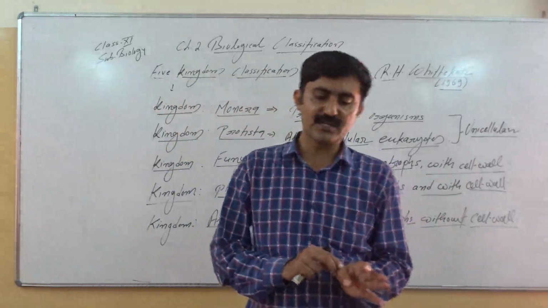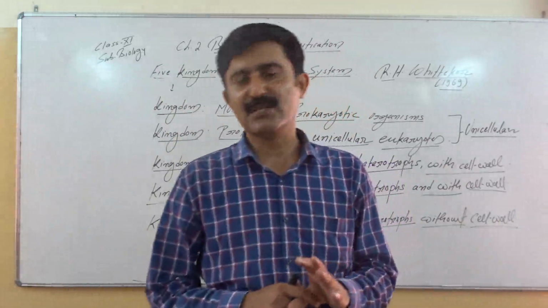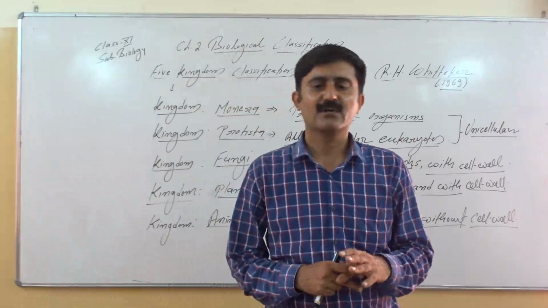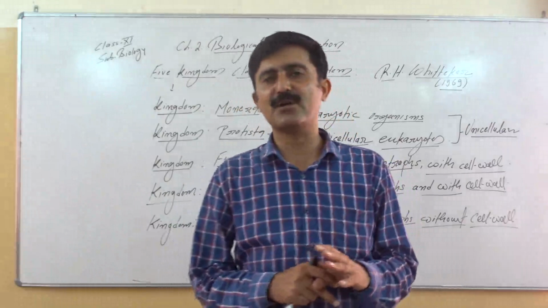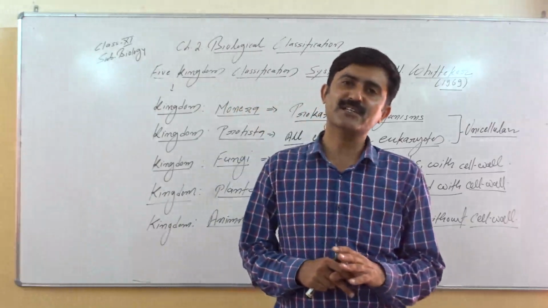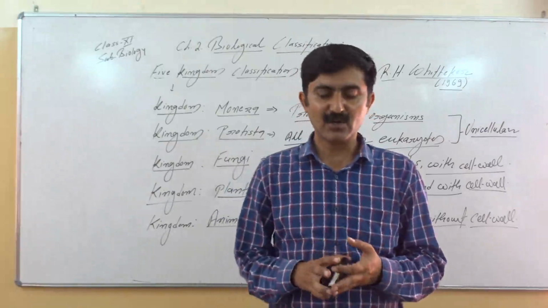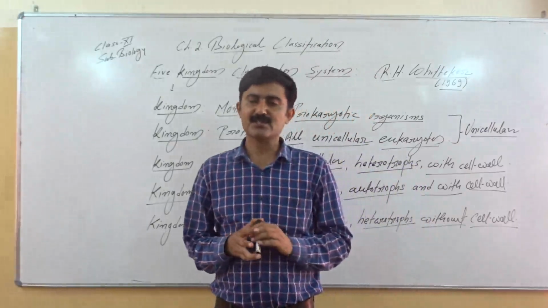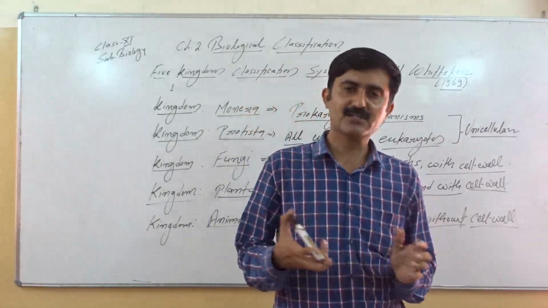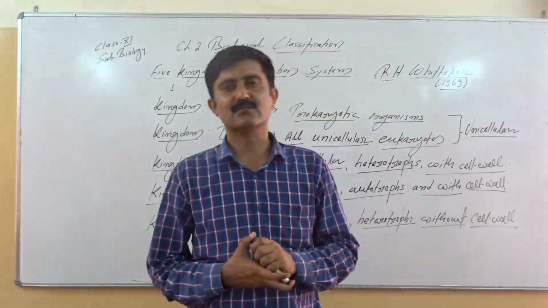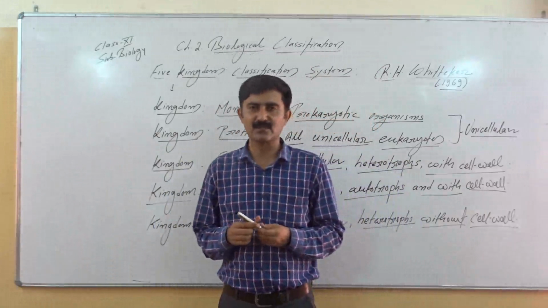Still, there are demerits present. The demerits include the classification of lichens, the classification of viruses, and so on. There are organisms like Chlamydomonas and Chlorella, which we generally study with plants, but according to the 5 kingdom classification they belong to Protista. So it still has certain drawbacks or limitations. All systems have drawbacks or limitations. To overcome these limitations, new systems of classification are proposed from time to time.